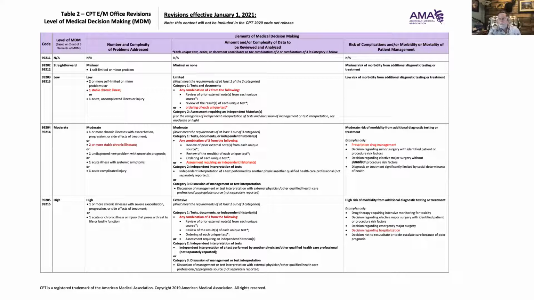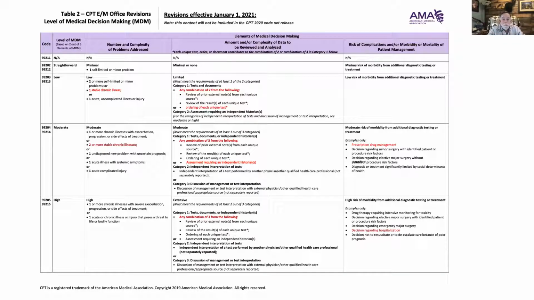But if you go over here to the elements in the middle column, where it says amount and complexity of data being reviewed and/or analyzed, it might be that you only have a very low area here with my wife, because then maybe they're reviewing some lab test that was done by someone else, or an EKG that was done at the hospital, or the previous EKG was done.